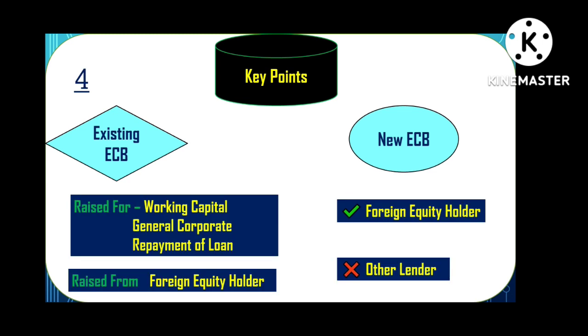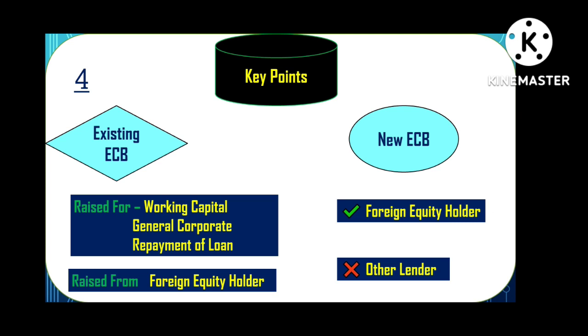Now let's move on to the fourth condition. The fourth condition states that if the existing ECB is availed for the purpose of working capital expenditure, general corporate expenditure, or repayment of loan, and the foreign lender is a foreign equity holder in the existing ECB, then in the new ECB, the lender should be the foreign equity holder itself. No other lender is permitted, right?